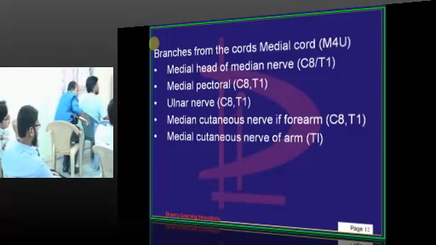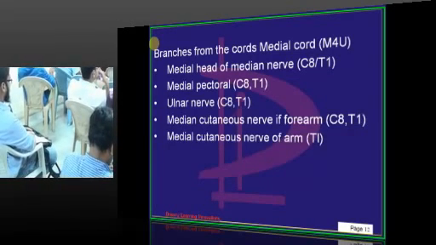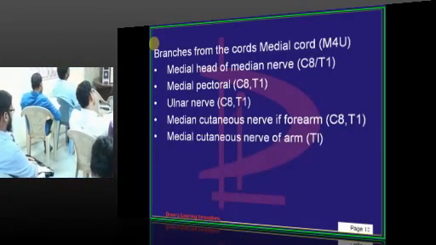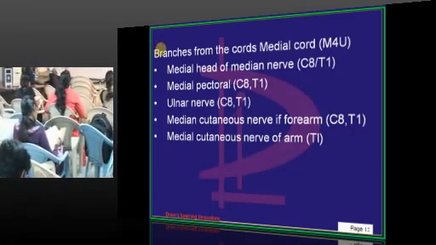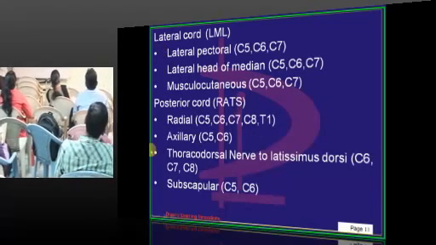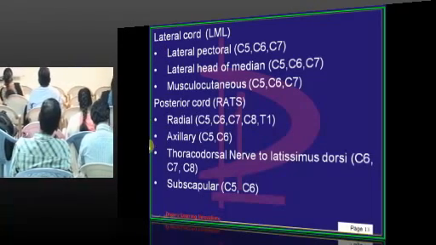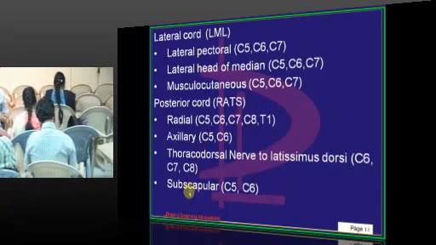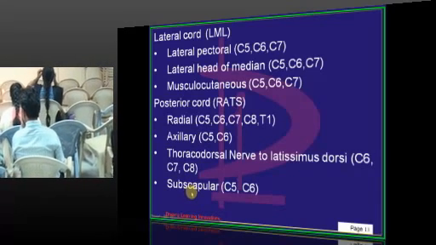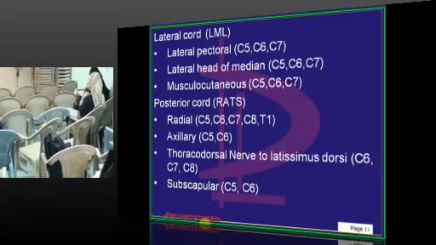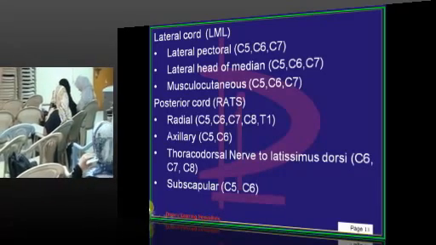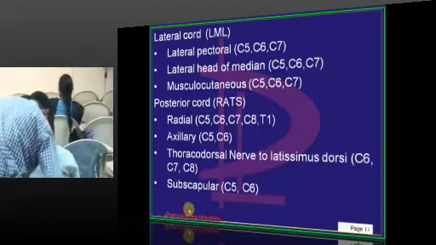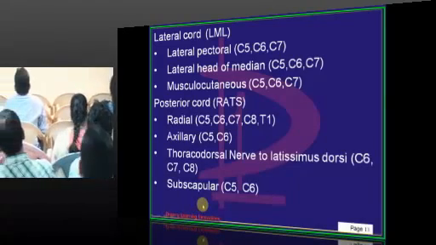Then what comes from the medial cord? M4U: medial head of the median nerve, medial pectoral, ulnar nerve, medial cutaneous nerve of the arm and the forearm. LML Vespa: so lateral pectoral, lateral head of the median, and musculocutaneous are lateral cord. And posterior cord are all rats. Rat runs behind you, posterior cord. So radial, axillary, thoracodorsal, and the subscapular.